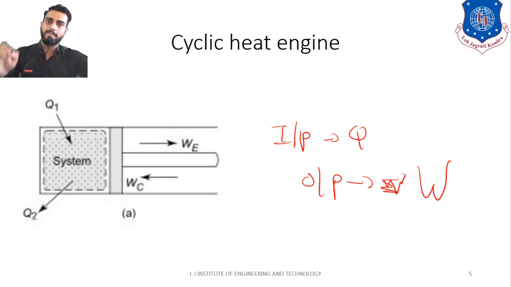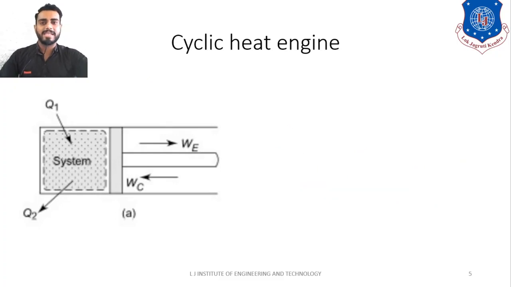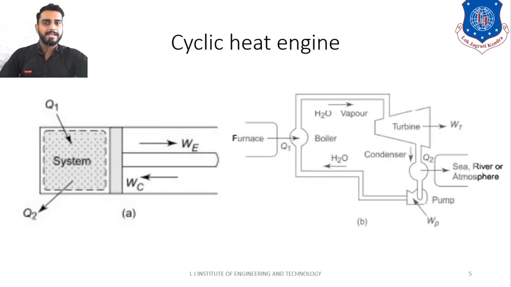So whenever you have any device in which your input is heat and your output is some work, it will be known as heat engine. And in particular over here, the whole process is taking place in a cycle, that is why it is known as cyclic heat engine. Let us take another example for ease of understanding. As you can see, this is the typical representation of devices of any thermal power plant.